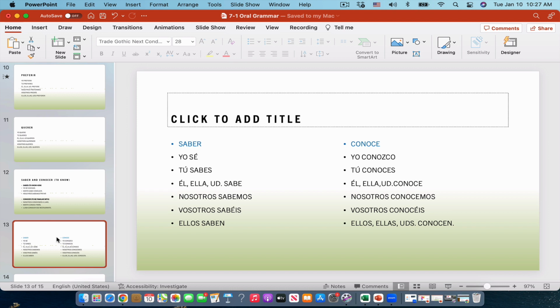Remember, this means to know how to do something. Conocer is to be familiar with, and you conjugate yo conozco. Pay attention to the conozco, that's the way we say it. Tú conoces, él, ella, usted conoce, nosotros conocemos, vosotros conocéis, ellos, ellas conocen.